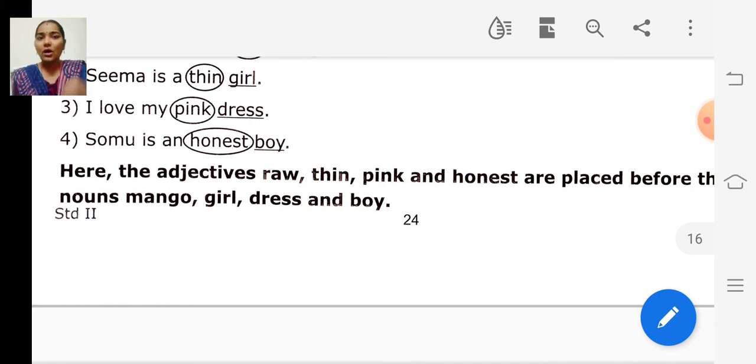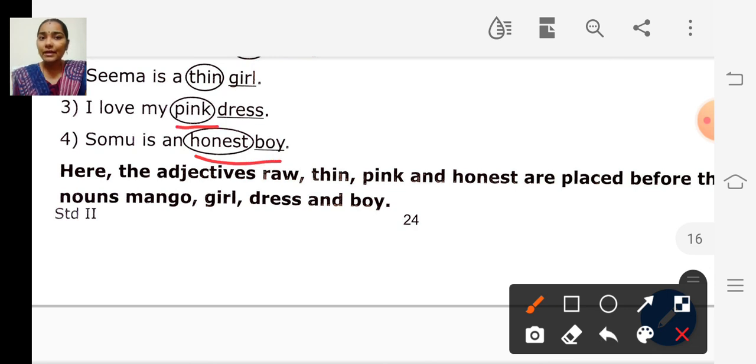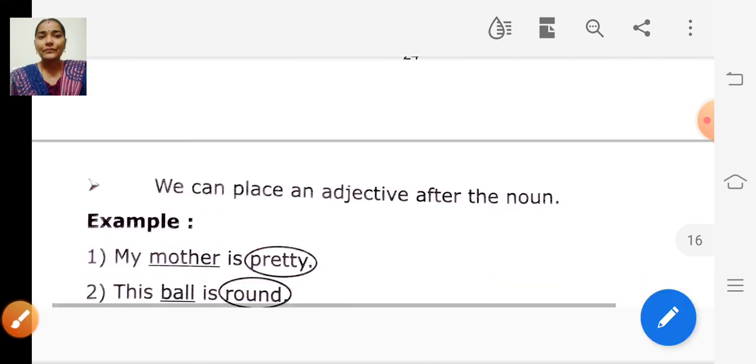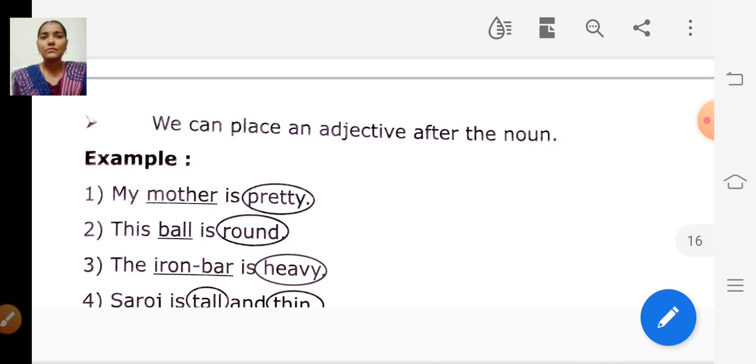Like honest boy, pink dress, thin girl, intelligent boy. So like that we can add an adjective before the noun. Beautiful flower, sweet candy. And we can place an adjective after the noun also.